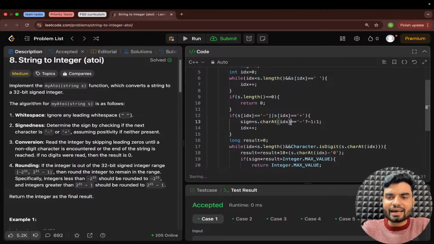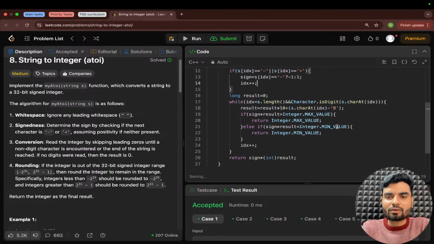Now I'll remove this charAt. You don't have this in C++ like in Java. I'll remove this, and I'll have idx here, and this works the same. And again, you don't have the Character class. Okay, so you'll remove this. isDigit is smaller in this particular thing.